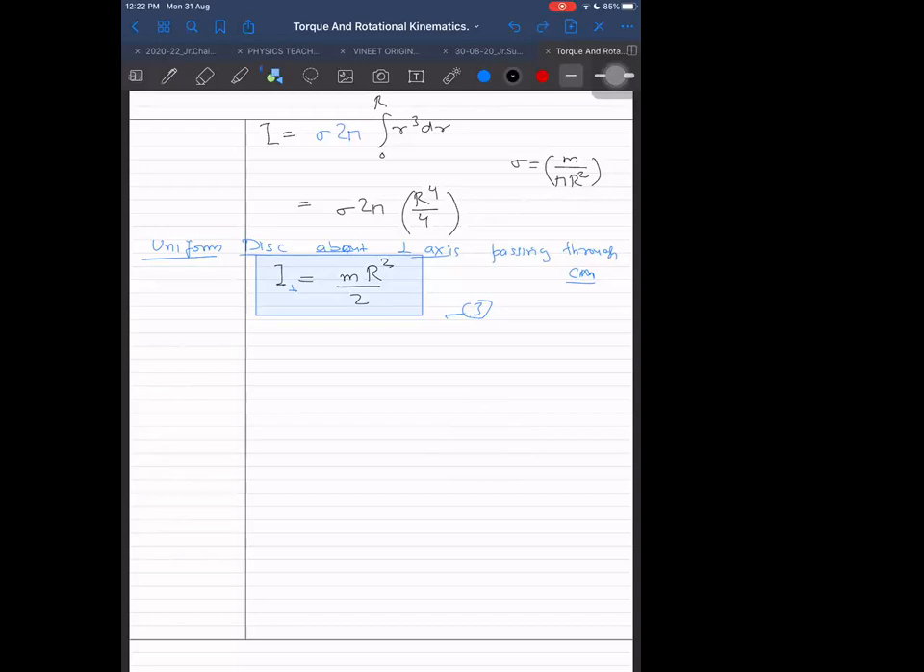Diametric one. But wait a second. Why don't we convert this disk into something, and then I will write 3A and 3B. 3B, you know already. What is 3B? Solid cylinder.